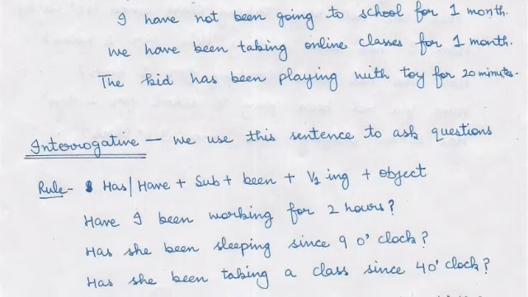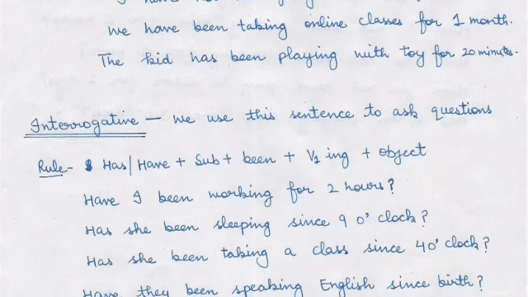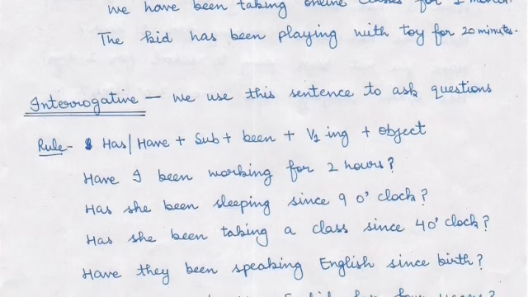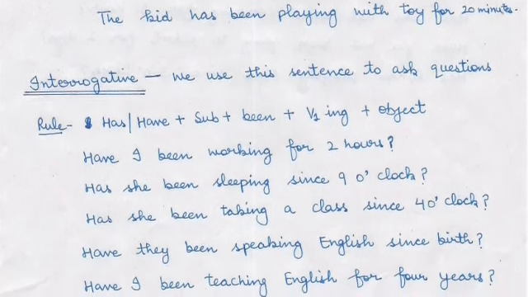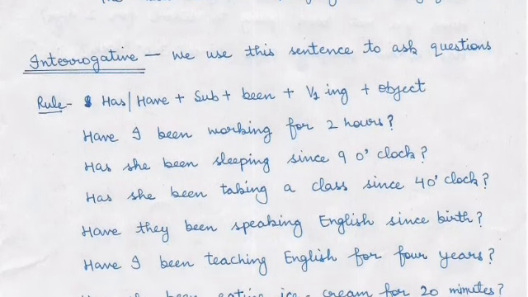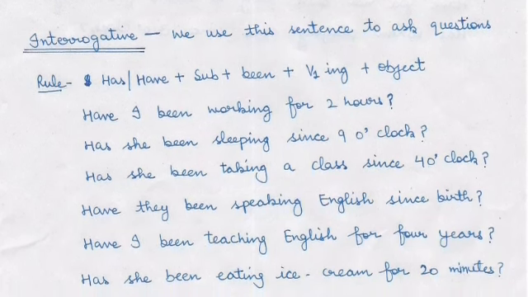And next type is interrogative. We use this sentence to ask questions, and the rule is helping verb at the front, has or have plus subject plus been plus first form ing plus object. Have I been working for 2 hours? इसका मतलब है कि क्या मैं 2 घंटे से काम कर रही हूँ?